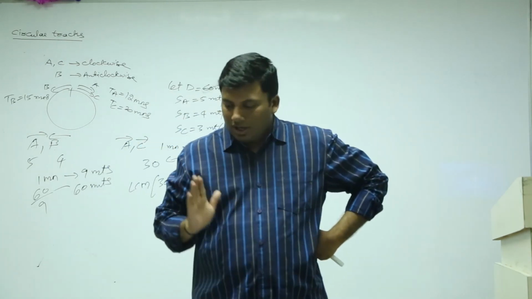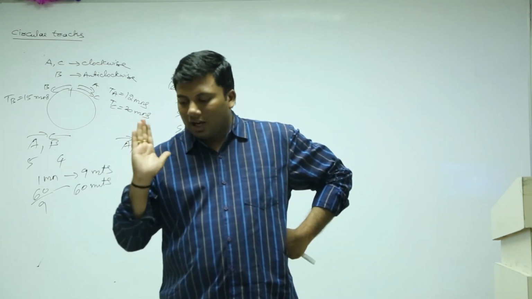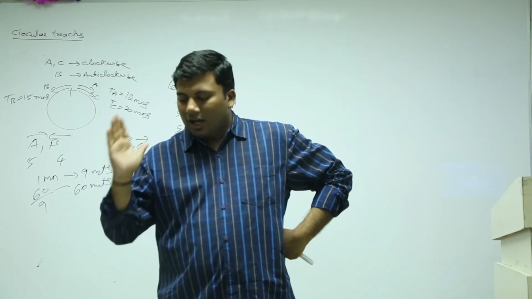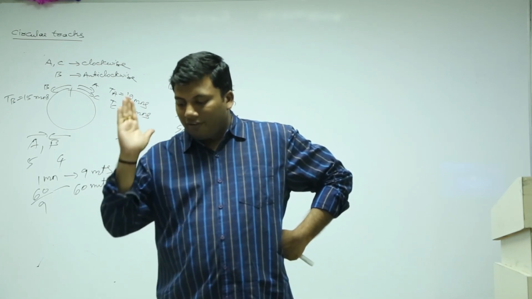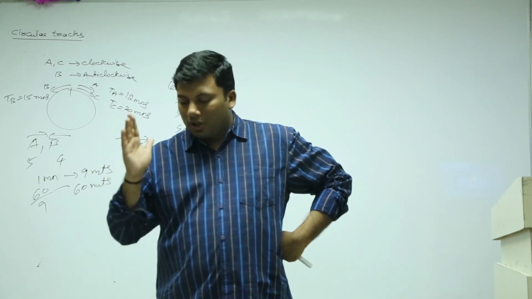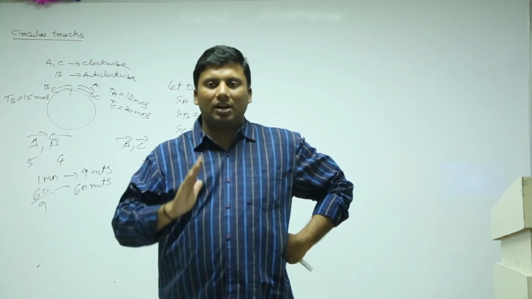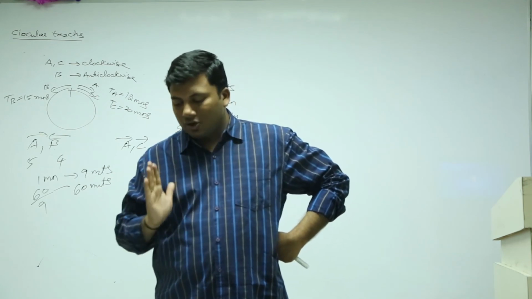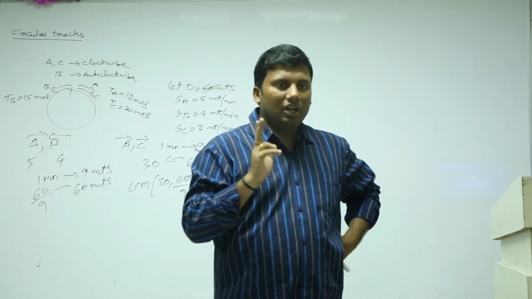Let me read the question. Which of the following cannot be the ratio of speed of two runners running on a circular track if they meet at a diametrically opposite point to the point from where both of them started? What is the first option? 3:5.